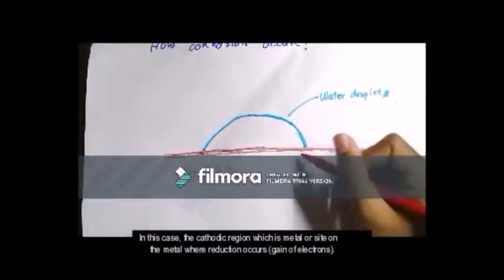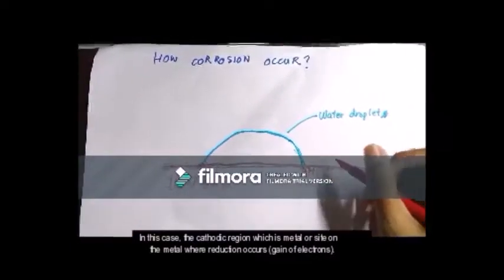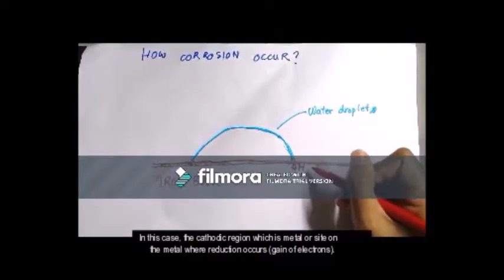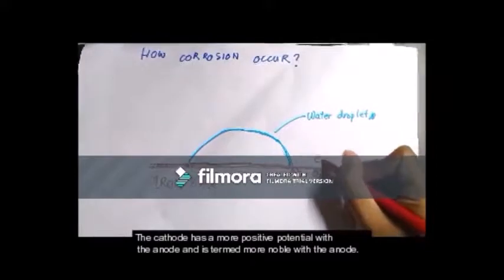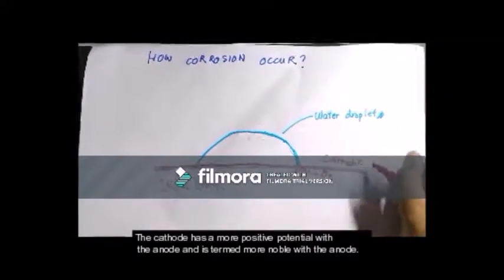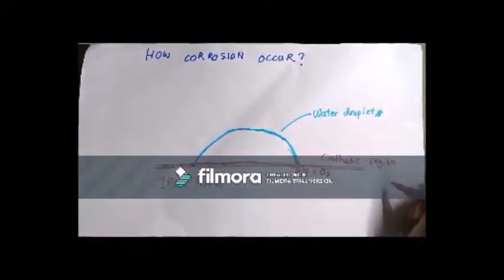In this case, the cathodic region is the region on the metal where reduction occurs, which is the gain of electrons. The cathode has a more positive potential than the anode and is more noble than the anode.